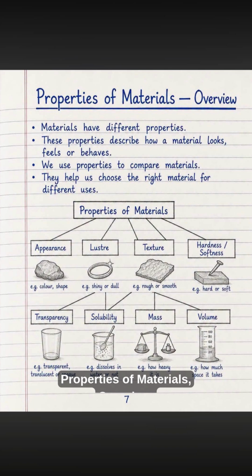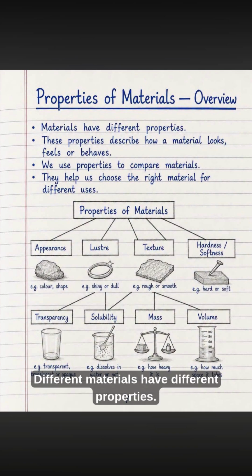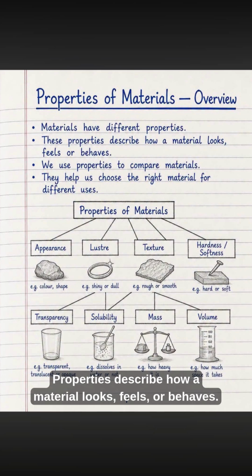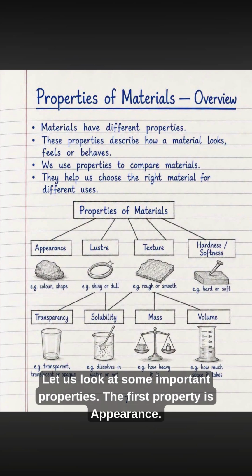Properties of materials, overview. Now, let us learn about the properties of materials. Different materials have different properties. Properties describe how a material looks, feels, or behaves. We use these properties to compare different materials. They also help us choose the right material for different uses. Let us look at some important properties.